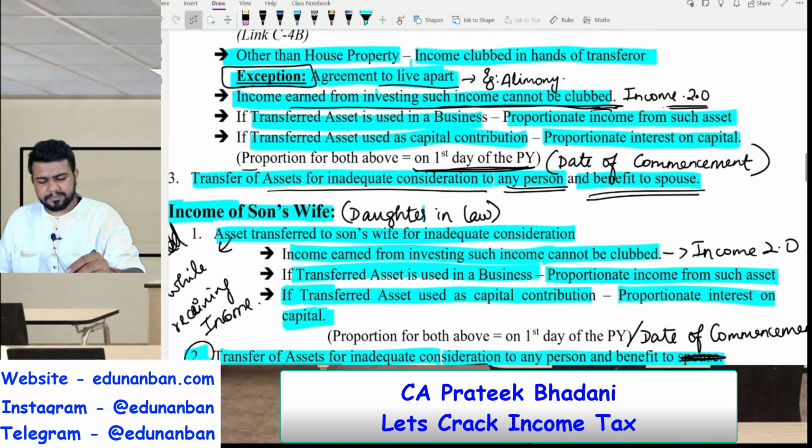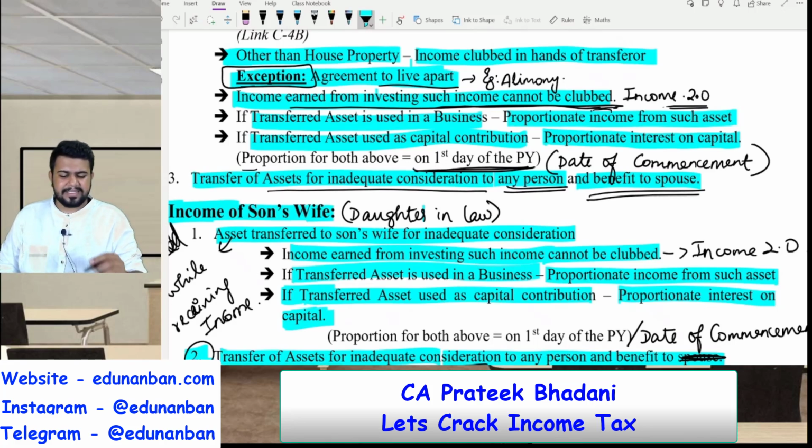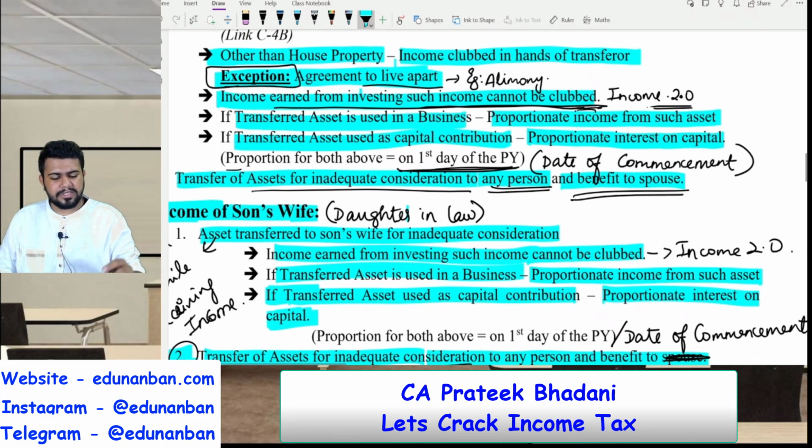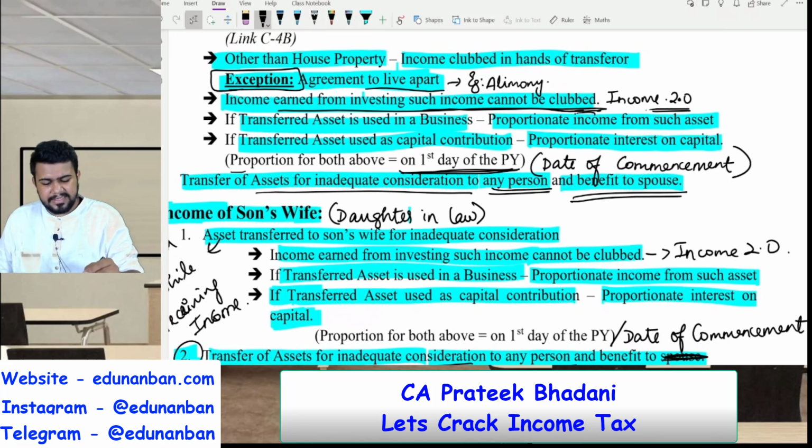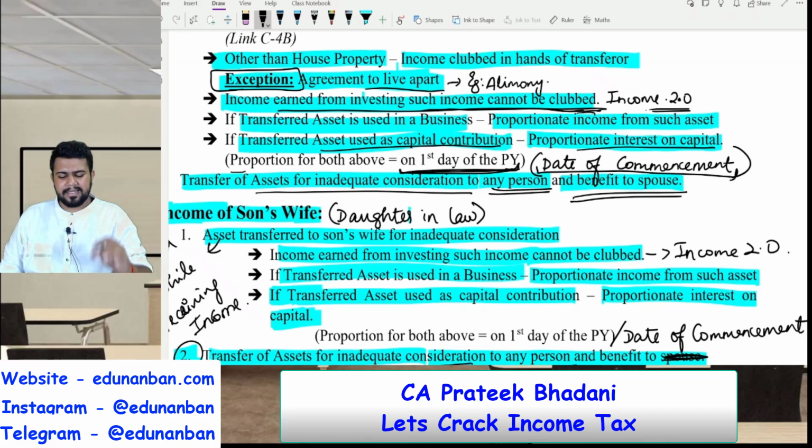Next, if transferred asset is used in a business, then the proportionate income from such asset will be clubbed. Or if transferred asset is used as capital contribution, then proportionate interest on capital will be clubbed. However, for the proportion, you should take the first day of the previous year or the date of commencement of the business as the case may be.